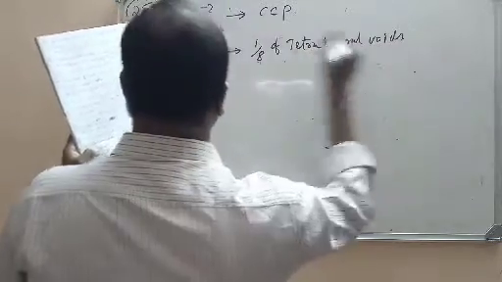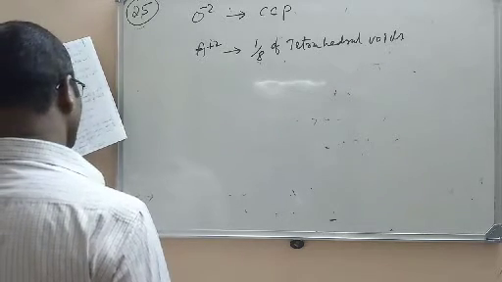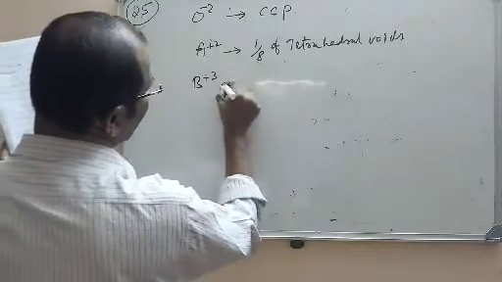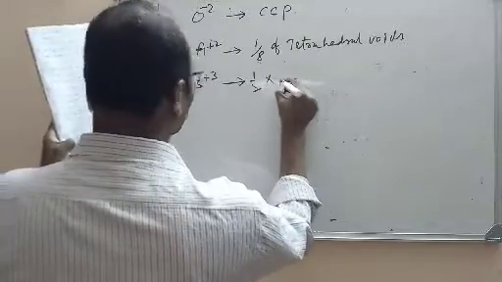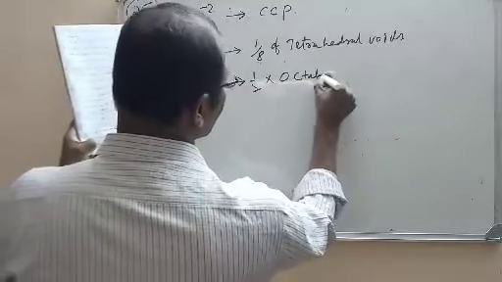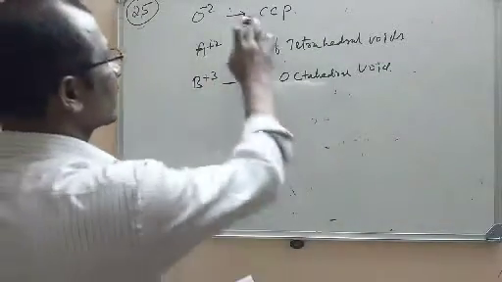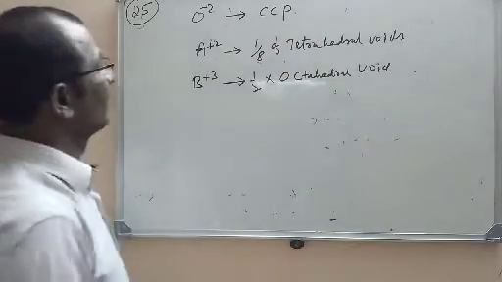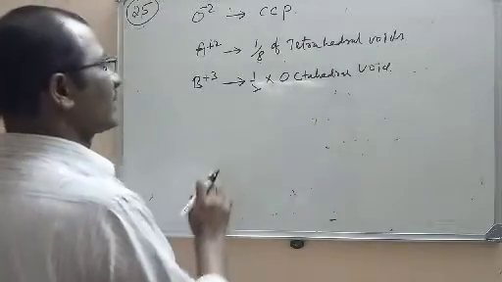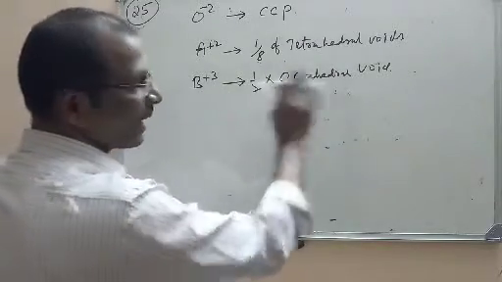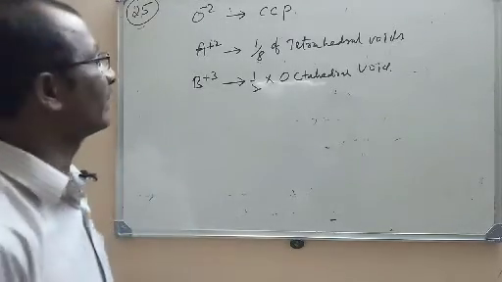1 by 8 of the tetrahedral voids will be occupied by A plus 2 ions, and 1 by 2 of the octahedral voids are occupied by B plus 3 ions. So B plus 3 ions are also there. They will occupy 1 by 2 of the octahedral voids. This is the data given. In a CCP lattice, O minus 2 ions form the CCP lattice, and in the holes A plus 2 occupy 1 by 8 of the available tetrahedral voids, and B plus 3 ions will occupy half of the octahedral voids. Now the problem is, we have to find the formula of the compound.